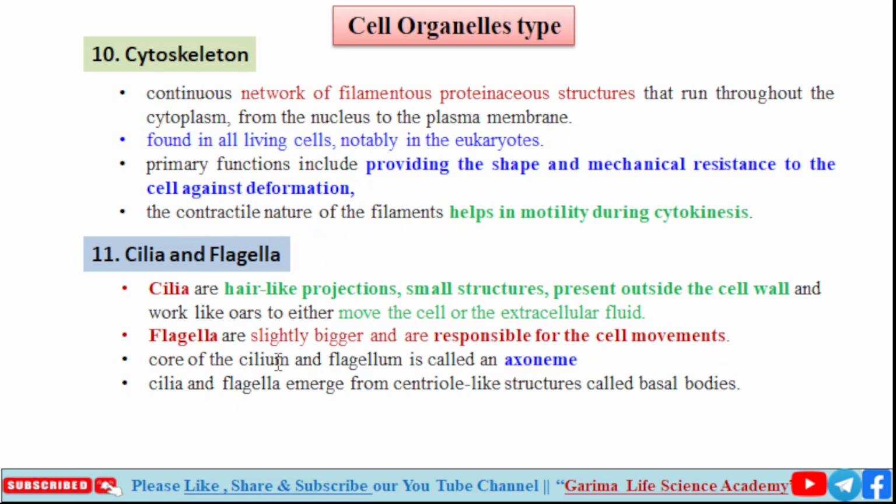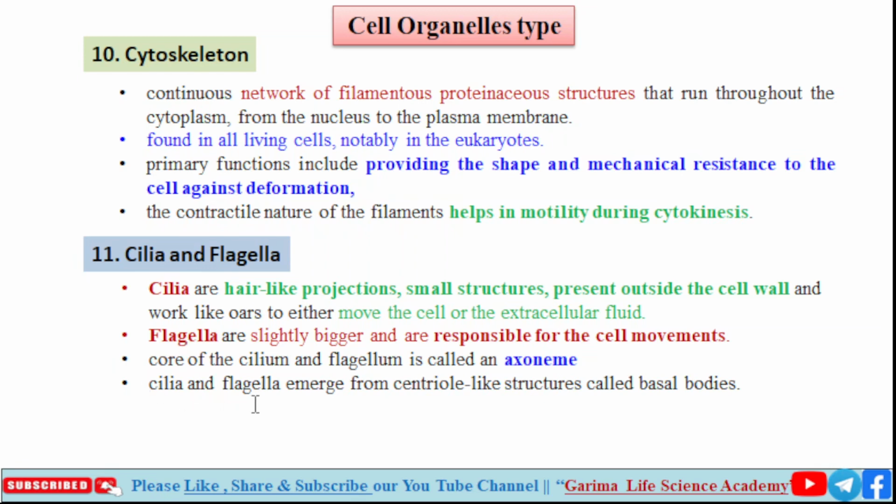The core of cilium and flagellum is called an axoneme. So the inside core of cilia and flagella is known as axoneme. It is a connection with proteins, like different proteins are associated with a particular structure. The whole complex is known as axoneme.